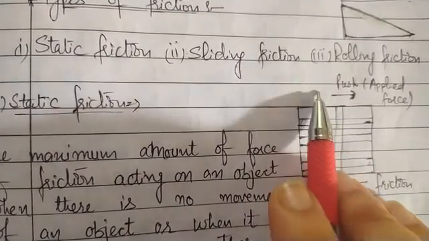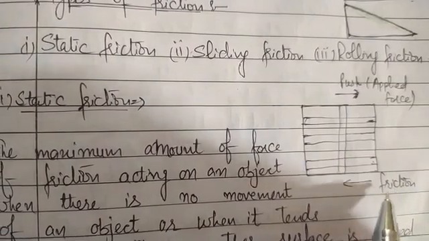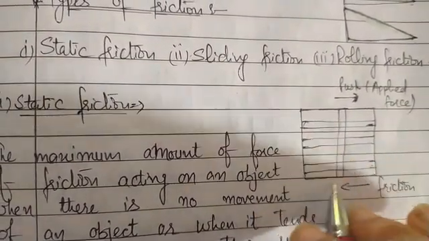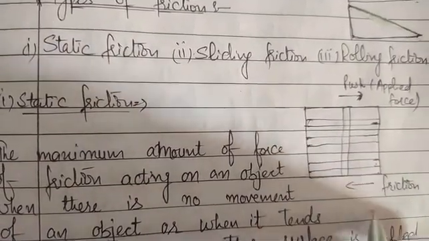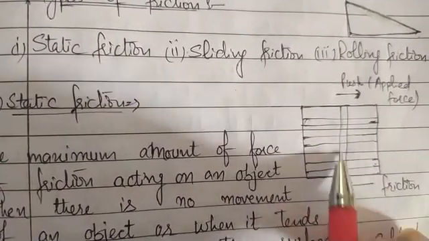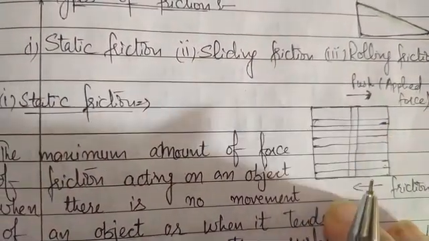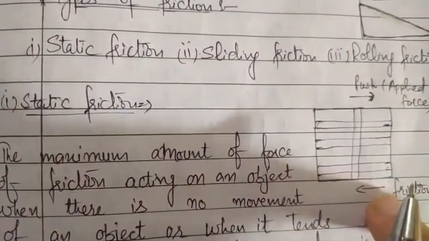That means on increasing the applied force, the frictional force will also increase, as the box is still not moving.